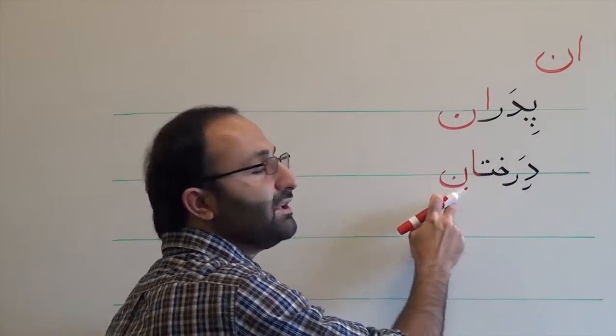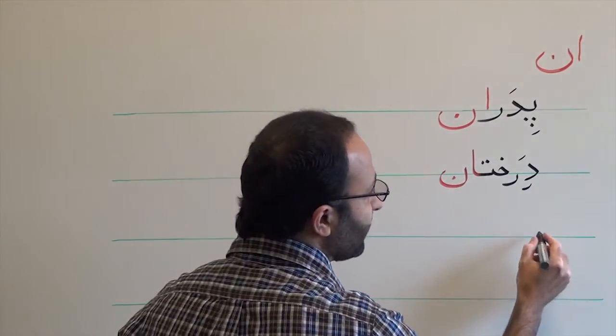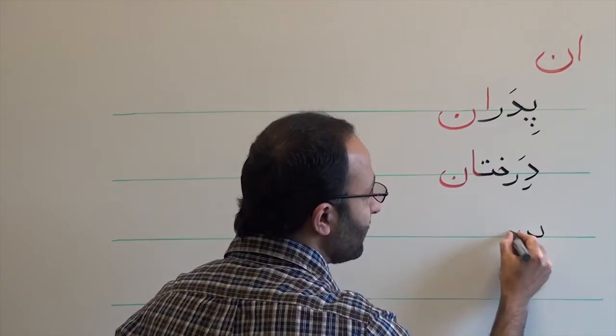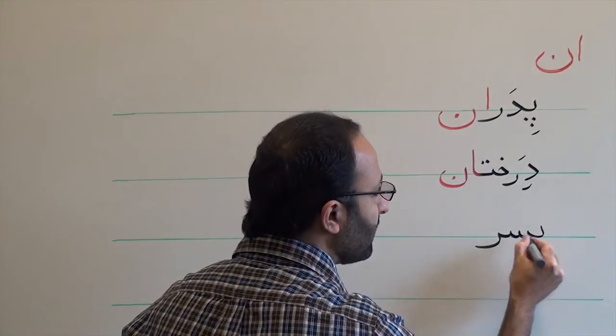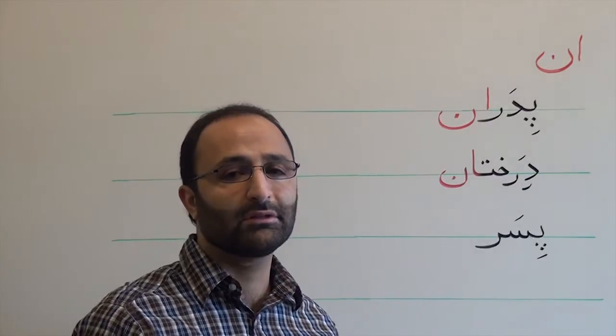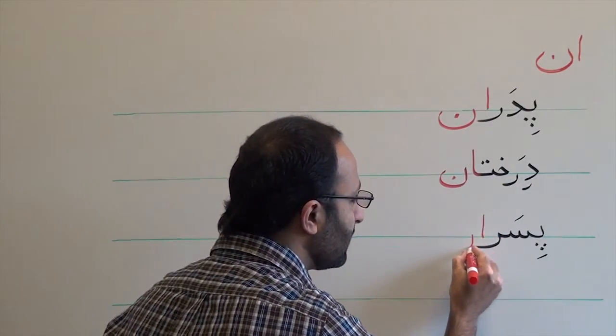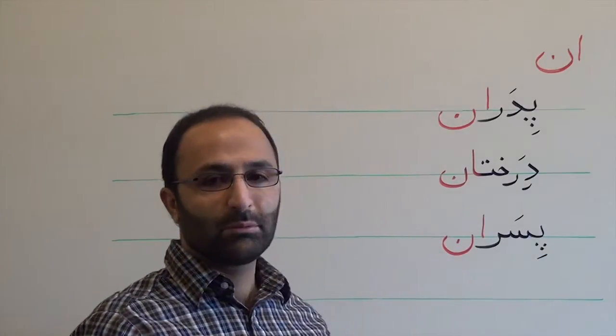So trees. درختان. The word پسر means boy or son. پسران, boys.